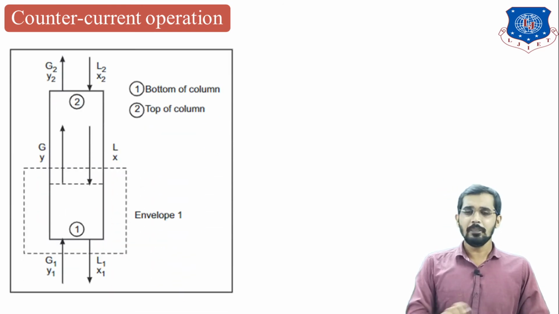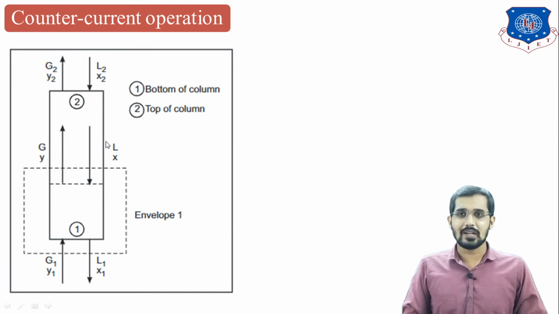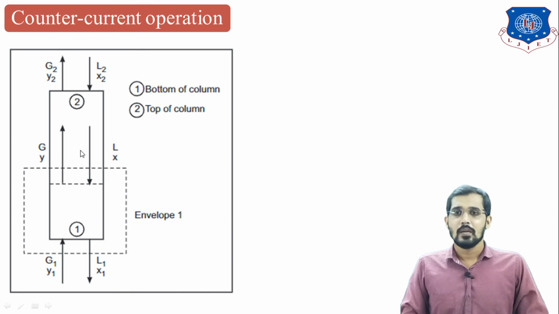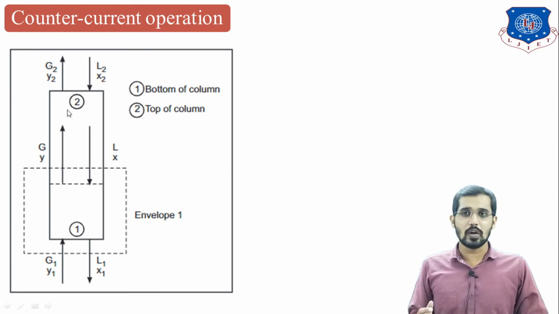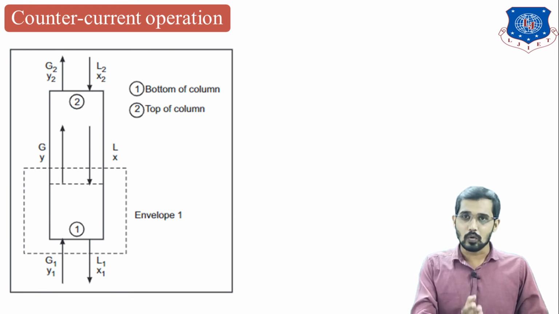You can see on the screen, this is one part of the reactor. Here I have considered a first part and a second part. Counter current means the gaseous stream is coming from the bottom section and the liquid stream is coming from the top section. This is nothing but counter current. If I say co-current, it means both streams are coming from the same direction. I will explain the co-current in the next slide.